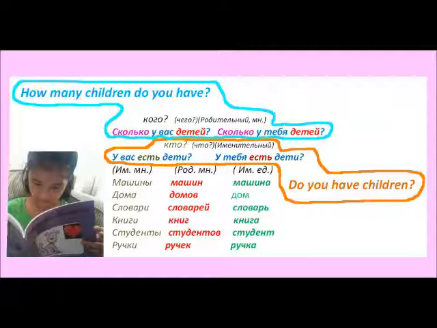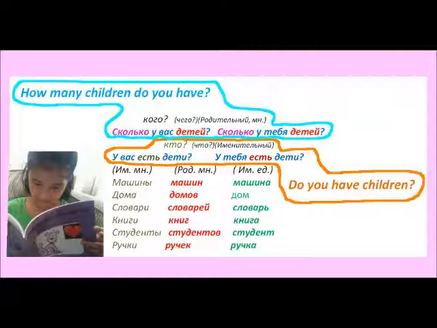У тебя есть книга. Do you have a book? Книга, feminine singular, a book. Do you have a book? У тебя есть студент, that makes sense if it is a teacher tutoring a student. У тебя есть ручка. Ручка is a pen.